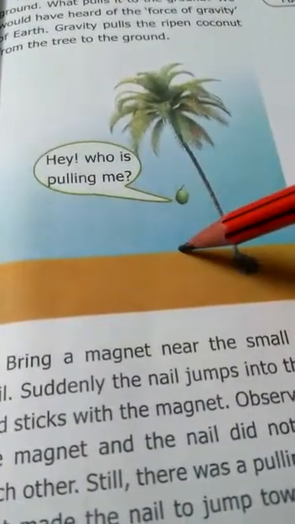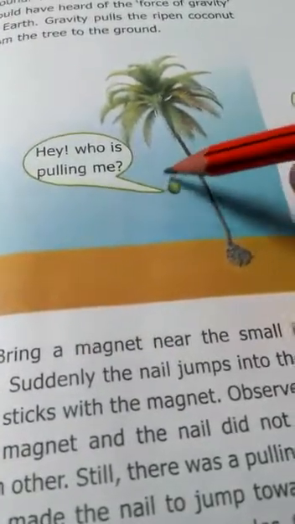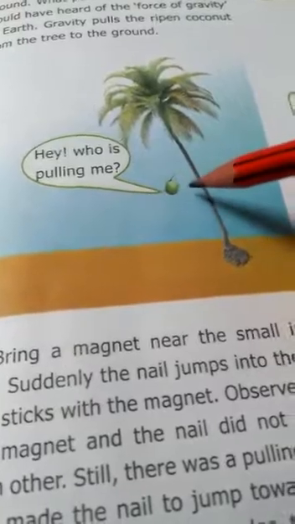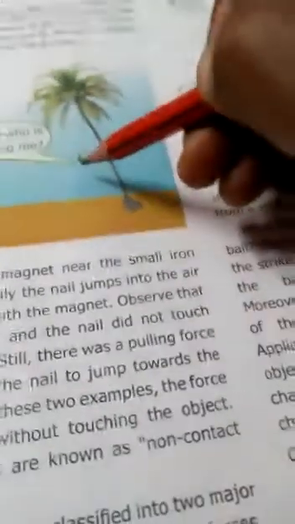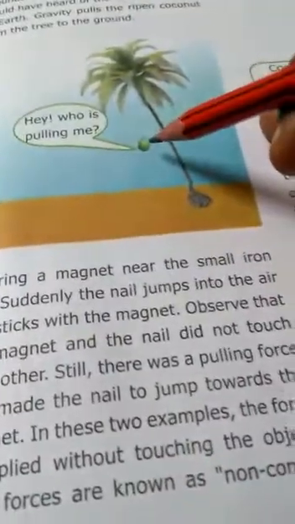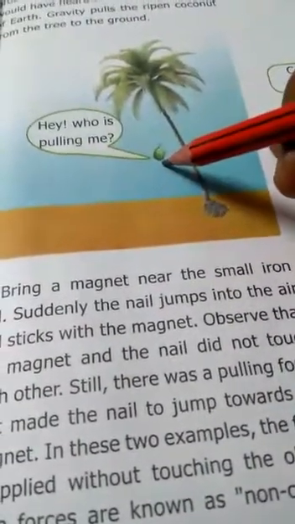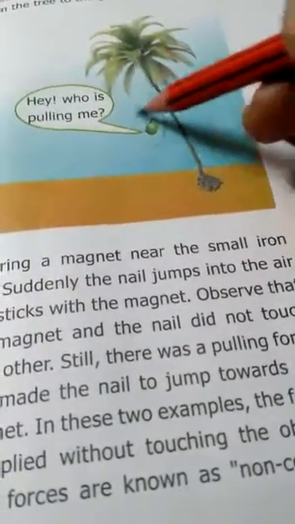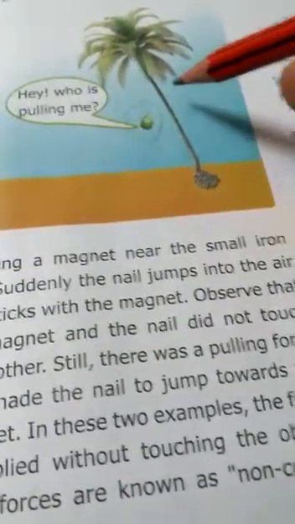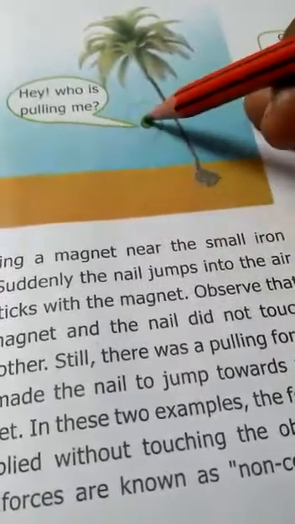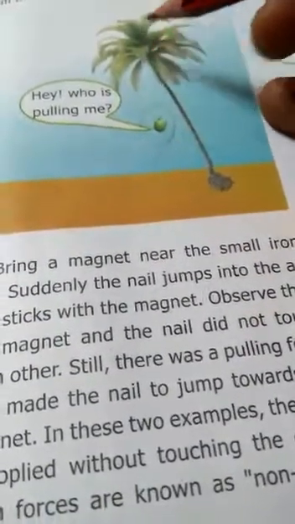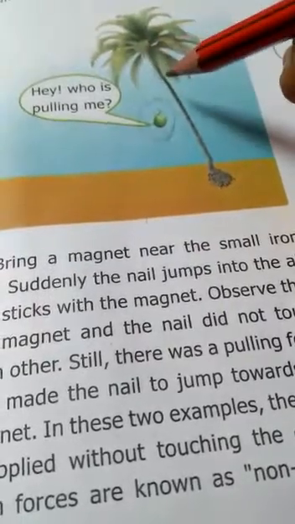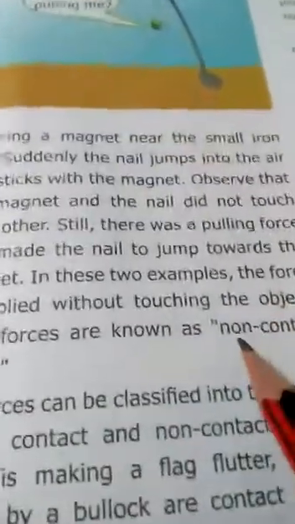See, but sometimes in a coconut tree, the coconut falls down. Anyone pull or push? No. This is gravity. So this is not touching the body. The force is not executed by touching the body. This is called a non-contact force. Can you understand? This is a non-contact force because no one is pulling or pushing the coconut. In gravity force, the coconut falls down from the coconut tree, not touching the body. That is called a non-contact force.